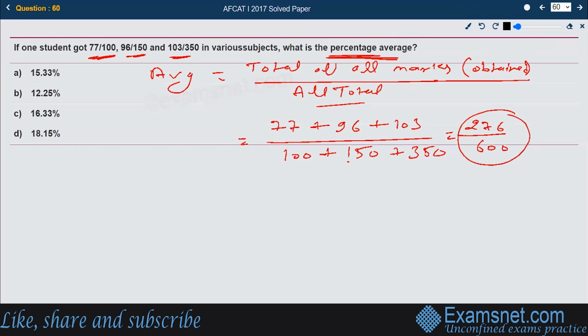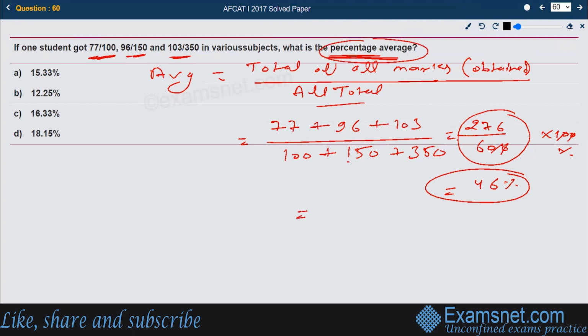If you want the percentage of it, then we can multiply with 100%. If you solve this further and cut the numbers, the zeros are cancelled, so this is going to be 276 divided by 6, and that is nothing but 46%. Okay, what he has asked for is the percentage average.